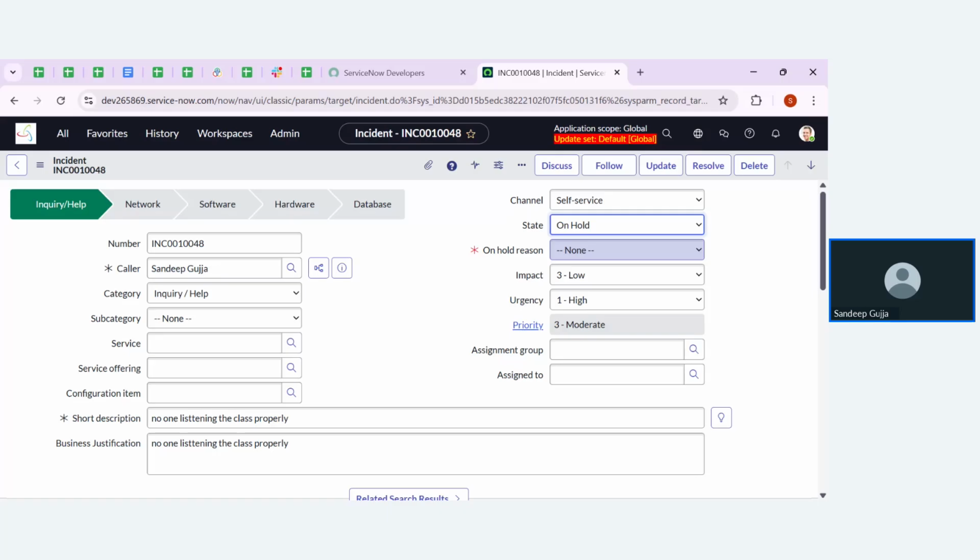So based on the condition, whenever we move our state from new to on hold, or in progress to on hold, automatically one more extra field is populated on the form, and that particular field is also mandatory. We need to fill that field data to save the record. This is how we work on UI policies.